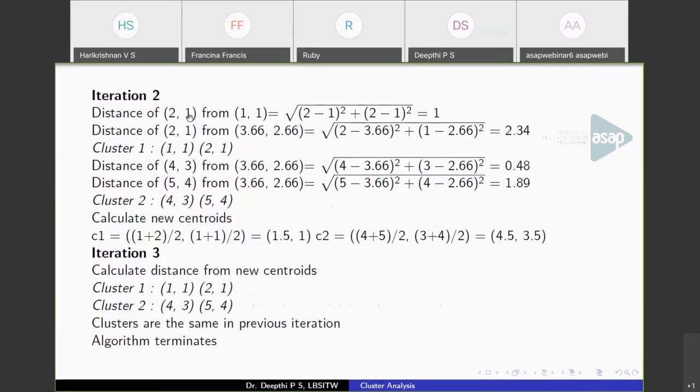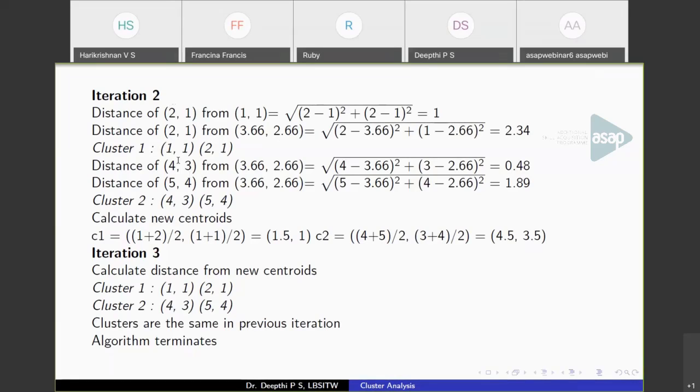The distance of (2, 1) from (1, 1) is 1, and the distance of (2, 1) from the new centroid (3.66, 2.66) is 2.34. So (2, 1) is closer to (1, 1) than to this point. So cluster 1 will have (1, 1) and (2, 1). That is, the point (2, 1) will be assigned to the first cluster.